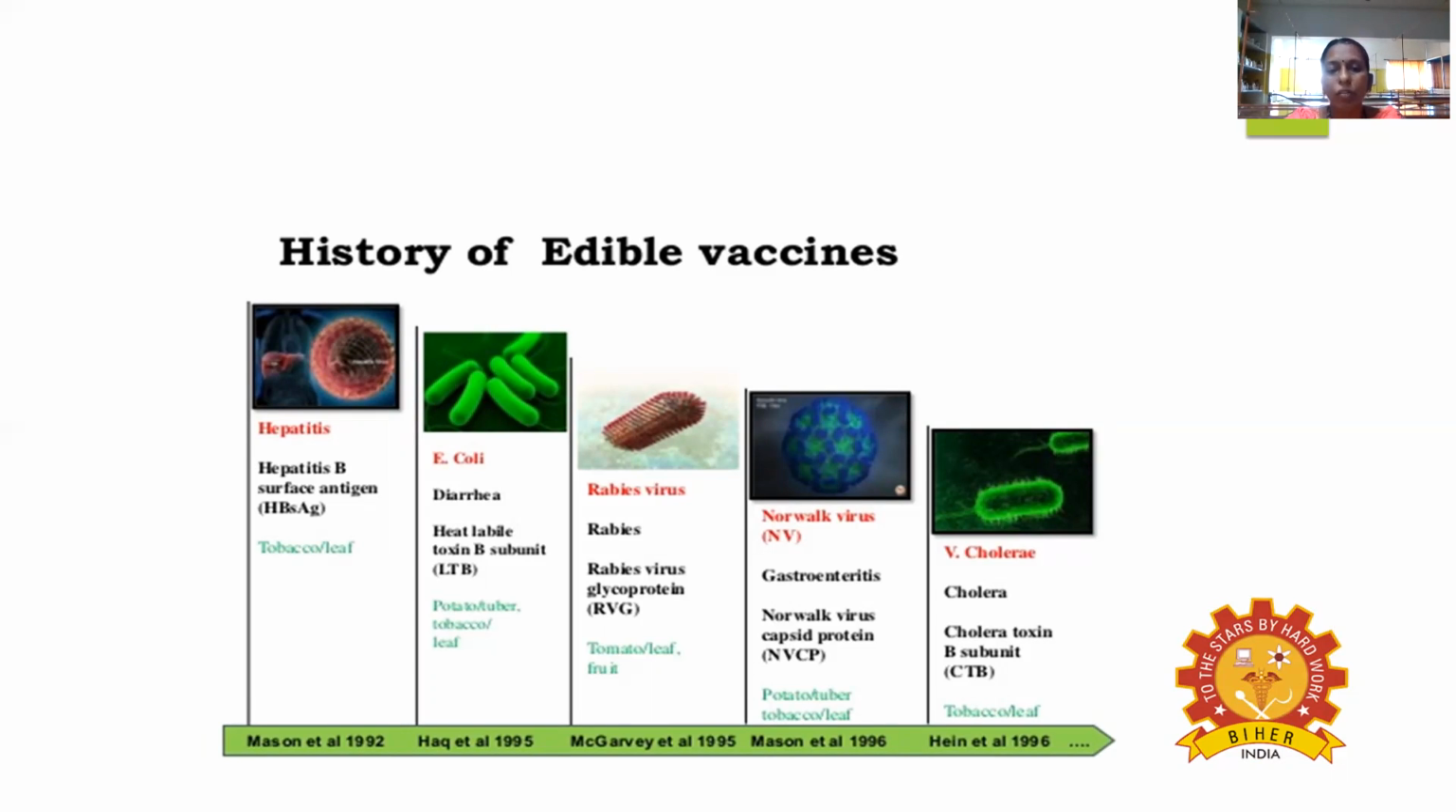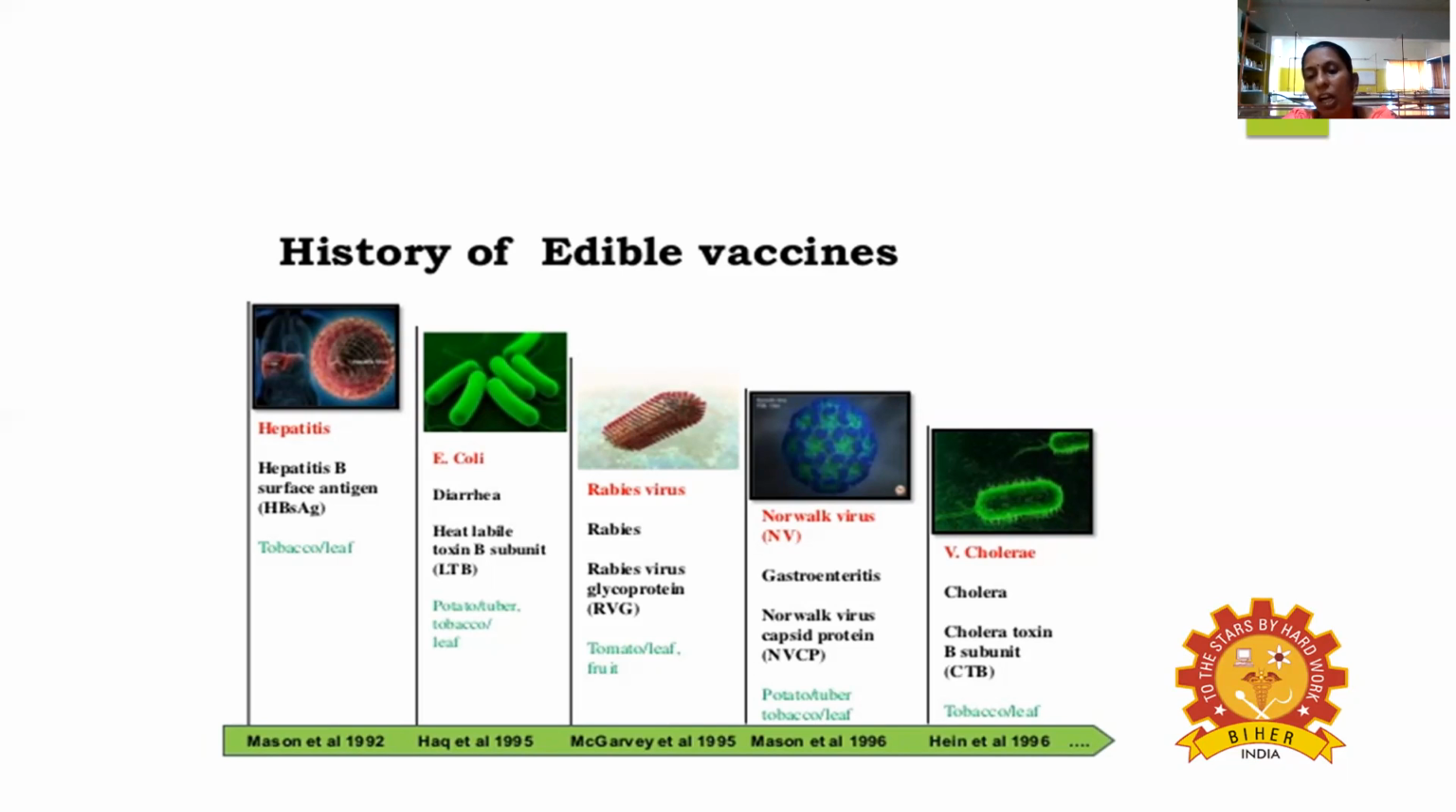Rabies, that is the rat bite. The rabies virus, especially against the glycoprotein, called rabies virus glycoprotein, was also carried out in the tobacco leaf. And then the next one is Norwalk virus, which causes gastrointestinal problems. The Norwalk virus capsid protein, and the particular antibody production, is called plantibodies, along with the tobacco leaf.